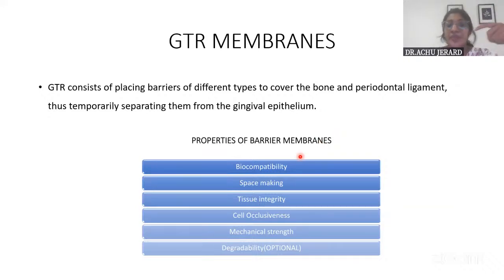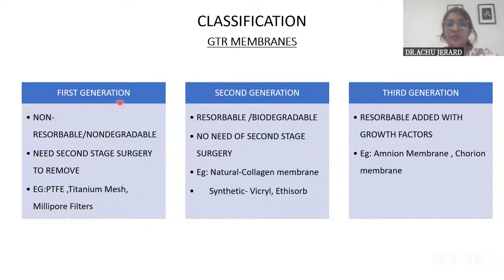And then the different membranes. First generation, which are non-resorbable. Second generation, which are resorbable. And third generation are resorbable with growth factors. Okay. And you need to write the examples under each of it.